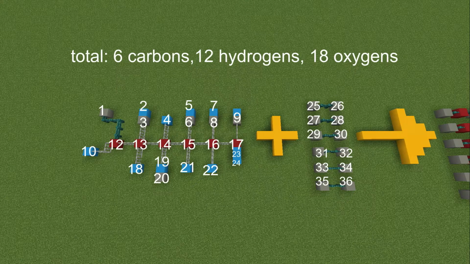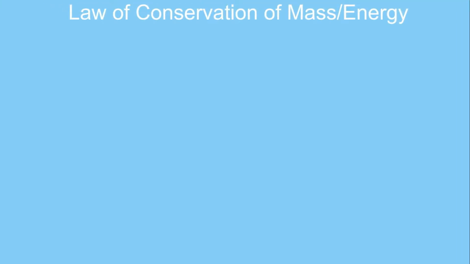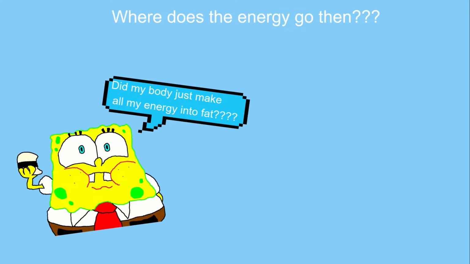Also, if you actually count the amount of carbon, hydrogen, and oxygen atoms, you'll notice that in both pictures, there is the same amount of atoms from before and after. This is due to the laws of conservation of mass and energy. They're both separate laws, but they basically both talk about how mass and energy can neither be destroyed nor created, but only transformed. We can relate this back to show where the energy really goes when our body uses it.